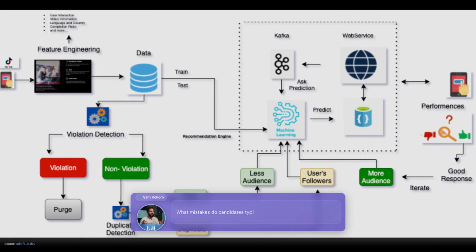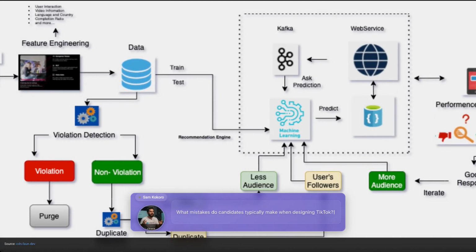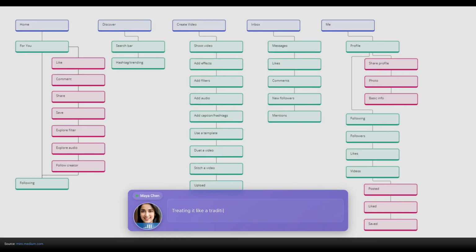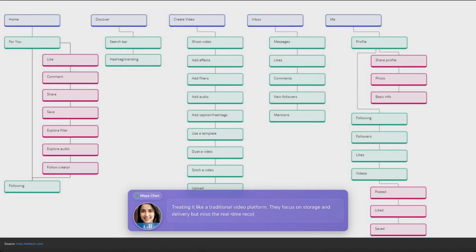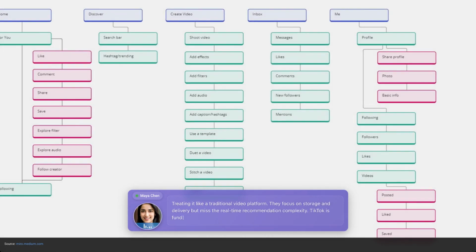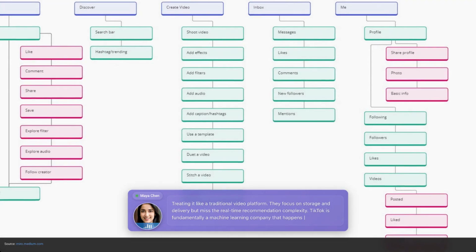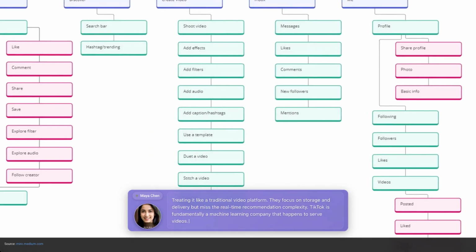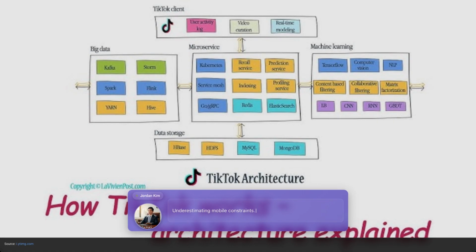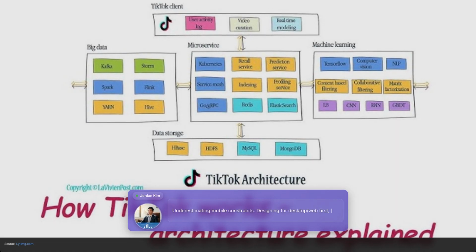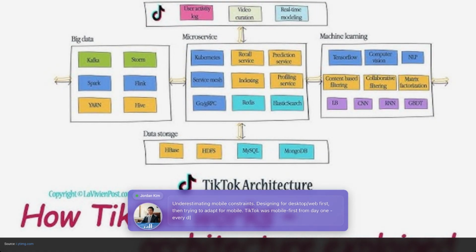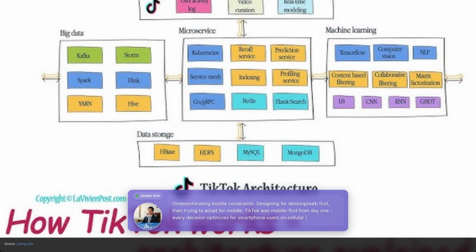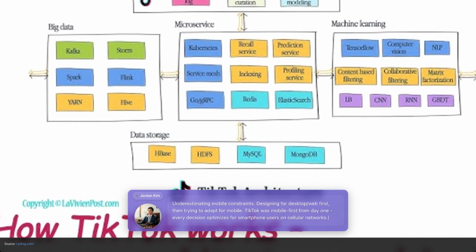What mistakes do candidates typically make when designing TikTok? Treating it like a traditional video platform, they focus on storage and delivery but miss the real-time recommendation complexity. TikTok is fundamentally a machine learning company that happens to serve videos. Underestimating mobile constraints. Designing for desktop web first, then trying to adapt for mobile. TikTok was mobile first from day one. Every decision optimizes for smartphone users on cellular networks.